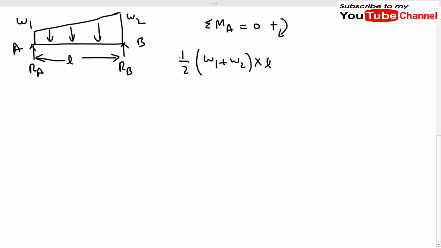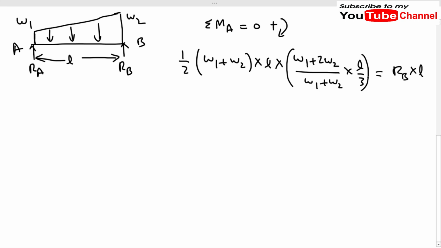What is it? This is the area of this trapezoidal load times the distance of its CG. The CG of this trapezoid will lie at a distance of (W1 + 2W2) divided by (W1 + W2) into L by 3, like this. And it will be equal to RB times L. Why is RB taken on the right side of this equal sign? Because it will be negative, so we can take it to the right hand side.